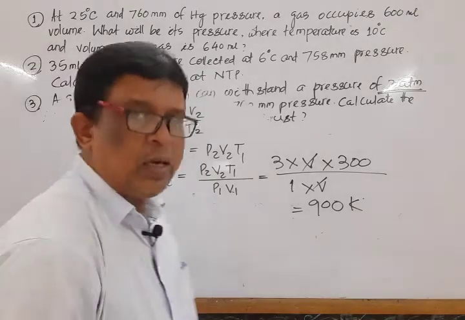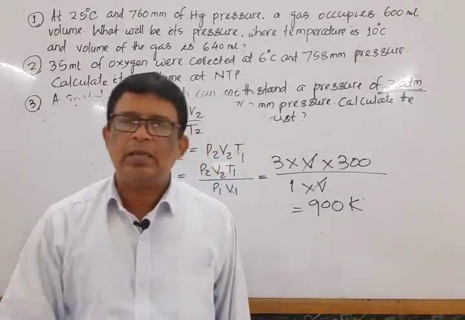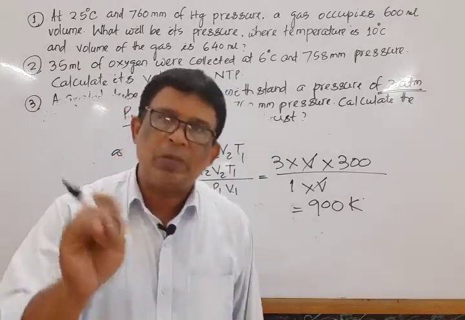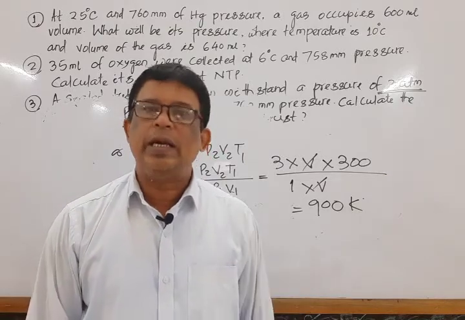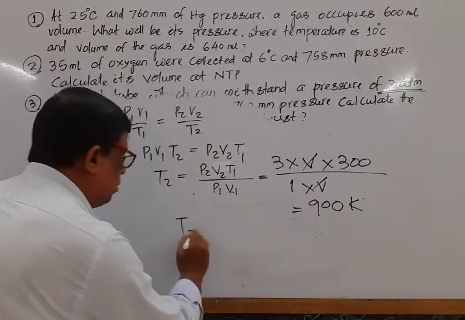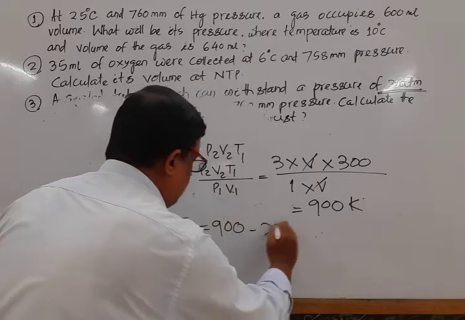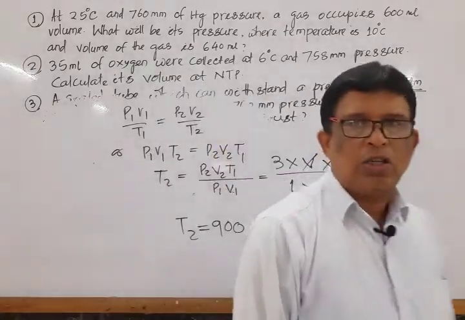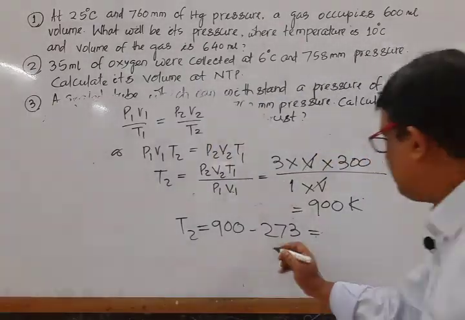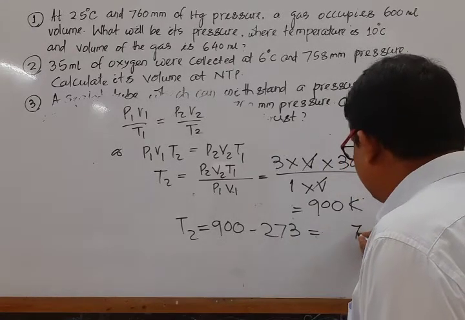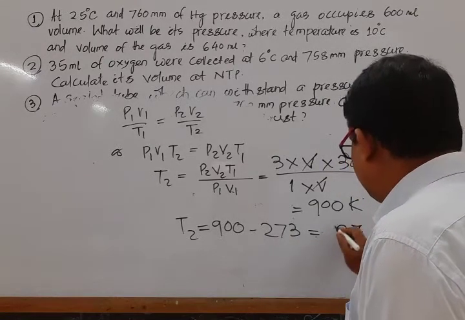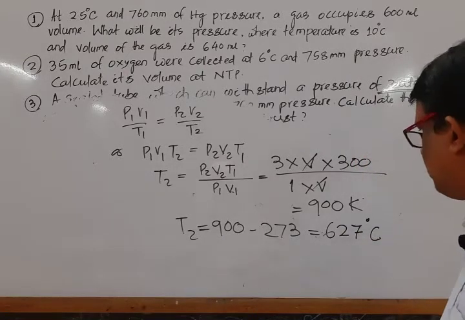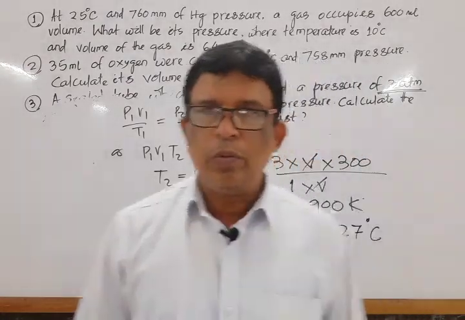So one important thing, the temperature given in degrees Celsius, while solving we transfer into Kelvin, but while calculating the answer, again we subtract 273 to represent in degrees Celsius. So the actual answer, T2 is equal to 900 minus 273. 900 Kelvin minus 273. On subtracting this value, the answer is this much degrees Celsius. That is bit 1. Move to second bit.